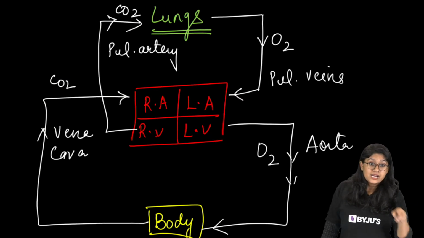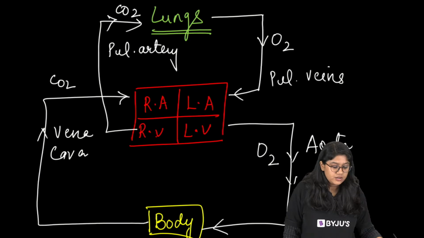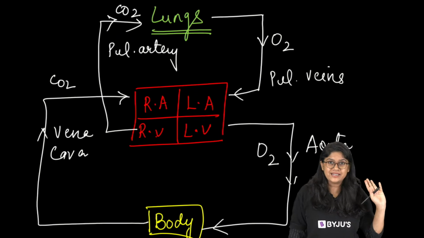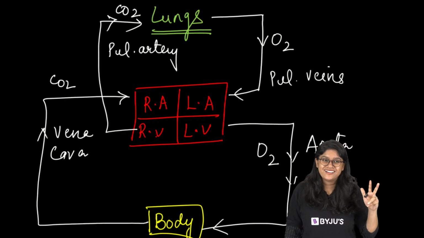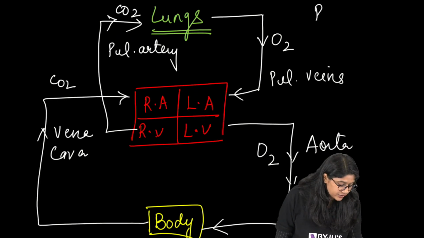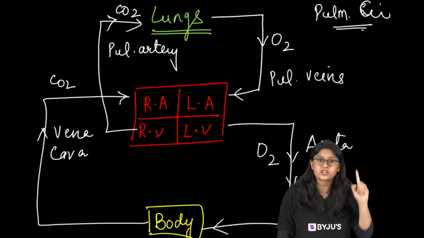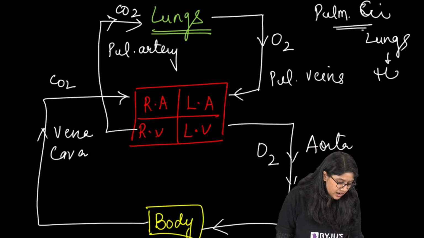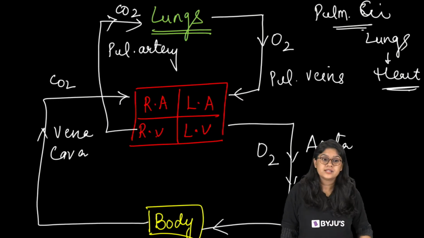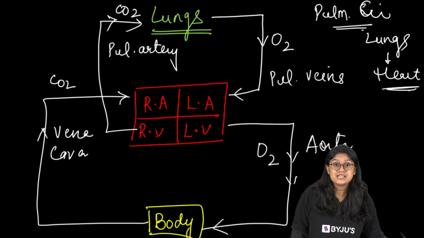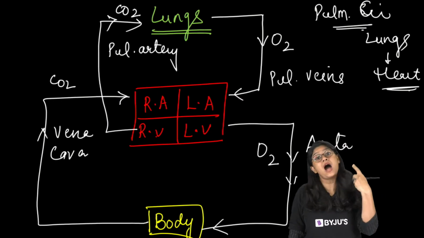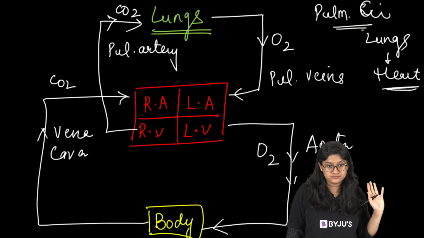Interesting question over here: two important words, systemic circulation and pulmonary circulation. Can anyone tell me what those are? Very good. Pulmonary circulation is the circulation happening from the lungs to the heart and the heart to the lungs. For systemic circulation, we have the word system over there, so it is the circulation happening from the heart to the body and the body to the heart.